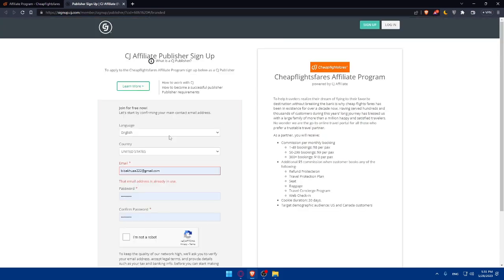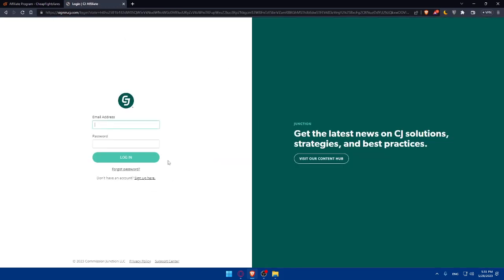As you can see, this email is already in use. So for me, I'm just going to log in to my account. So let me just log in to my account here and click on login. And let's just wait for this page until it loads. It should not take a lot of time.